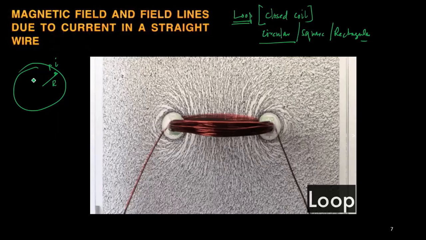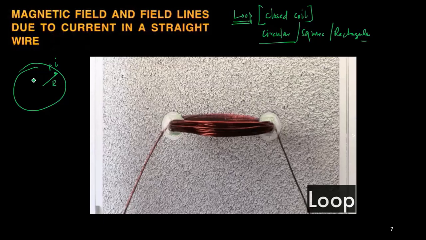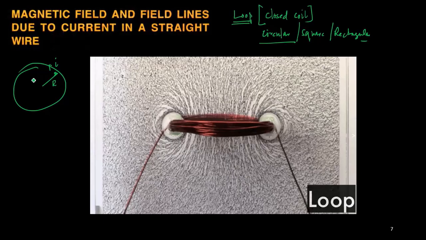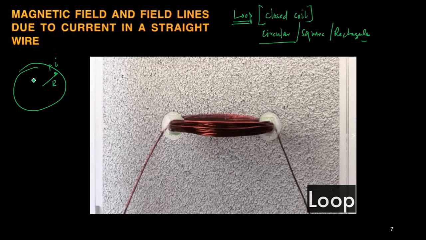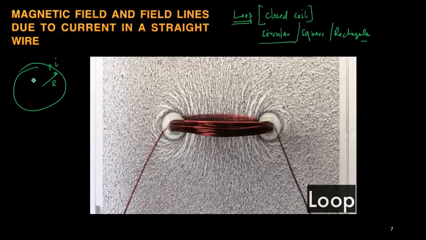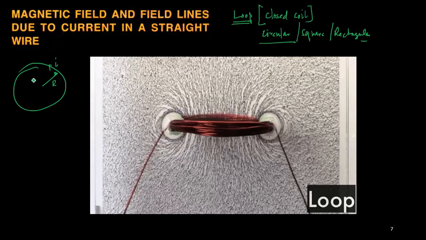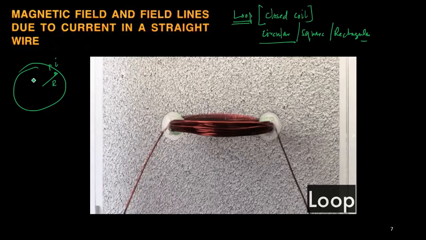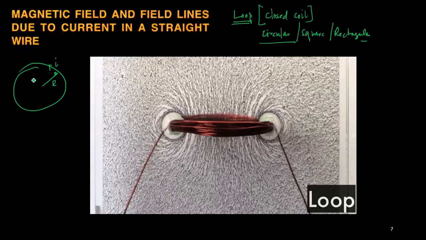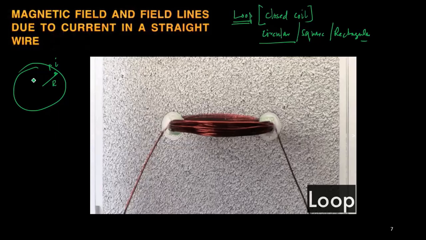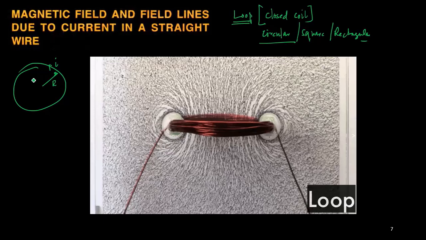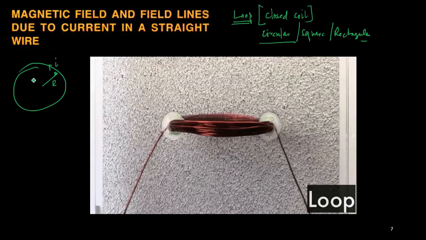If you fold the fingers along the direction of the current, the thumb will point outward. Imagine this circle is drawn on a vertical plane and you fold your fingers in front of your eye along the anti-clockwise direction. Then the thumb will always point towards myself.